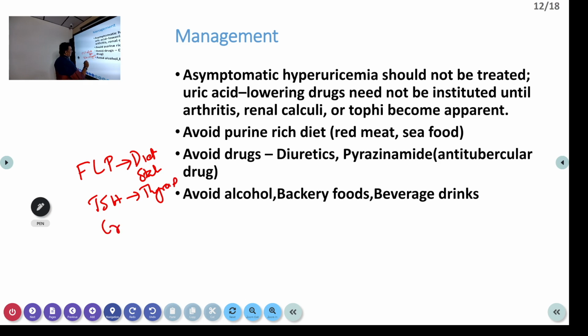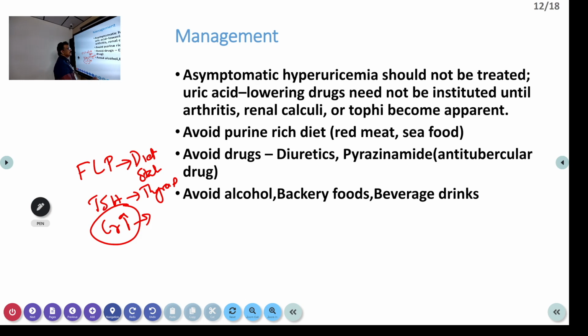If creatinine is high, treat the cause for renal failure. But if there is end organ damage like high creatinine, and you are not able to find out any reason for the elevated creatinine, then uric acid may be the reason for it.